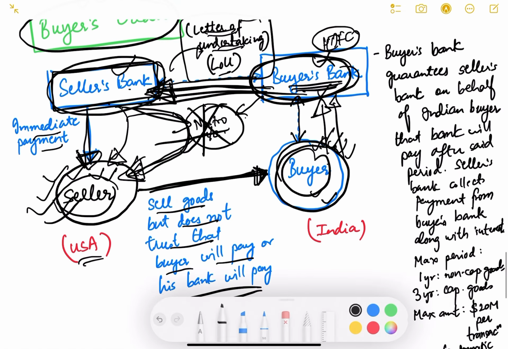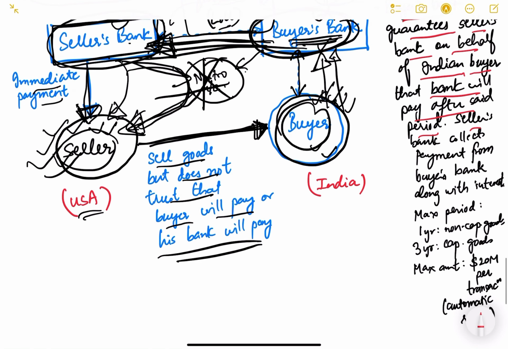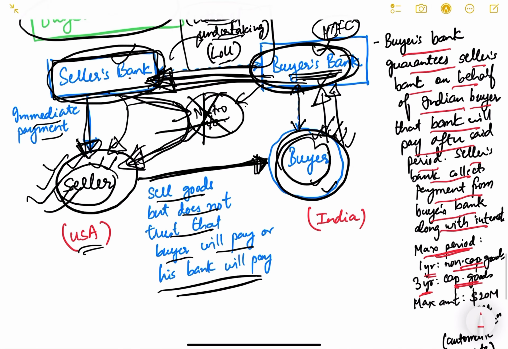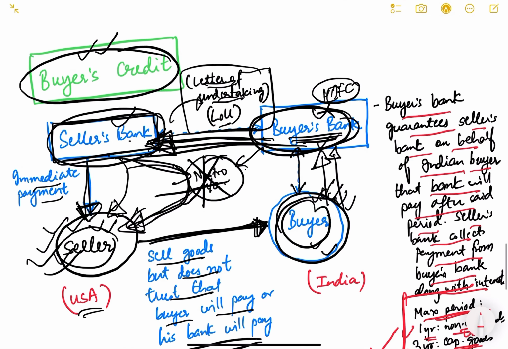Here, the buyer's bank guarantees the seller's bank, on behalf of the Indian buyer, that the bank will pay after the said period. The seller's bank collects payment from the buyer's bank along with interest after the stipulated period. The rules are: the maximum period is 1 year for non-capital goods and 3 years for capital goods, and the maximum amount is $20 million per transaction through the automatic route. These are the regulations, this can change in future, but as of today these are the regulations. I hope you have understood buyer's and seller's credit.